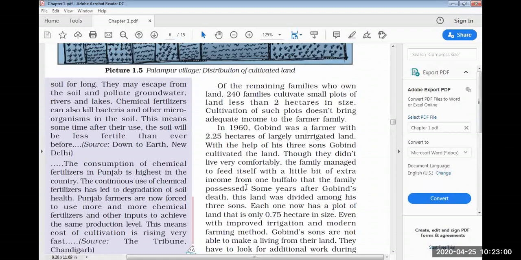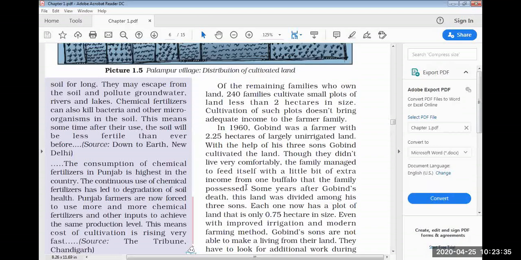Very good. What happened after some time, you know? Naturally, if I have taken birth, I have to die. Govind, after some years, he died. Naturally, the land will be divided into 3 parts. So 2.25 hectares, if I divide by 3, my answer comes 0.75. How much has each son got? 0.75 hectare of land. It has become less than 2 hectares. Yes or no? Yes. It has become less than 2 hectares.